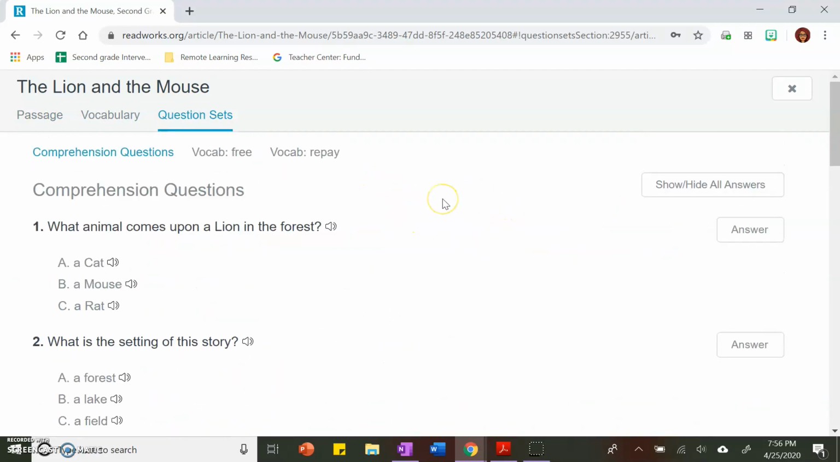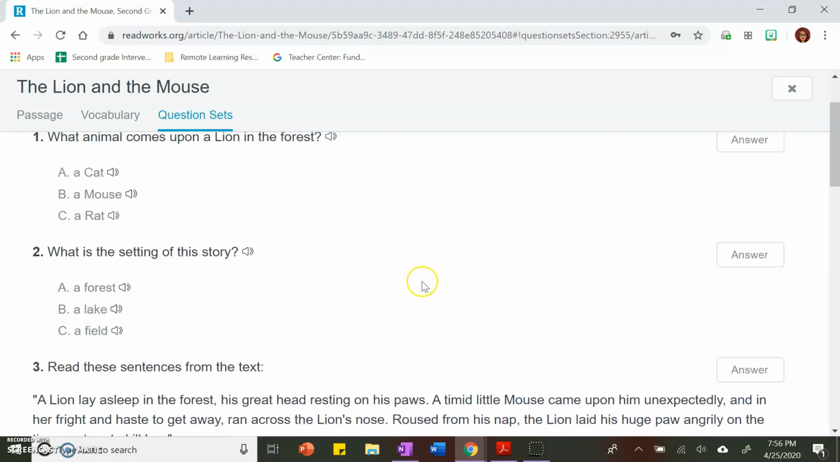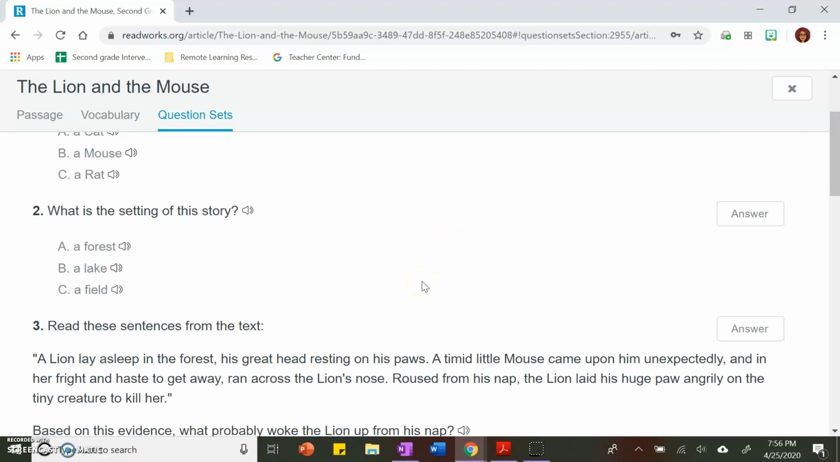Number 1. What animal comes upon a lion in the forest? Number 2. What is the setting of this story? That means where does it take place? What is the place that this story is at?